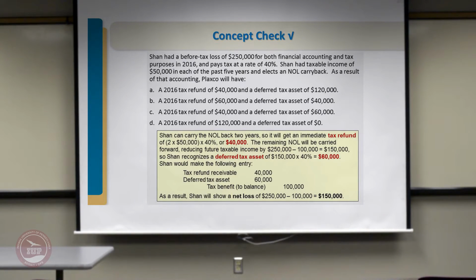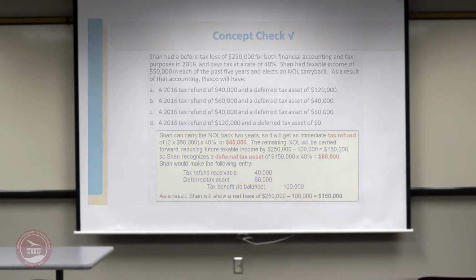So that basically means for 2 years you can write off about $100,000 if you carry back, and elects to take the NOL carry back. As a result of that accounting, what will Shan do? So take a minute to read it and then decide what you want to do on that.